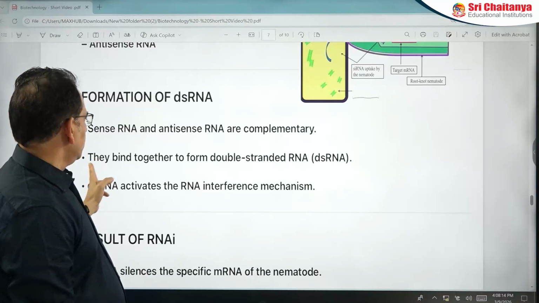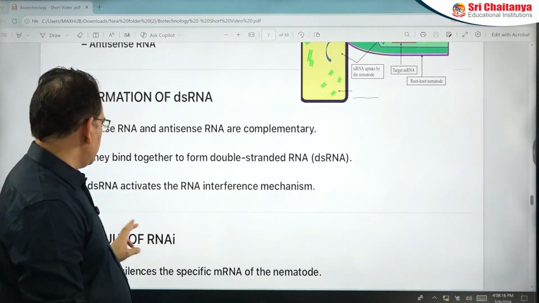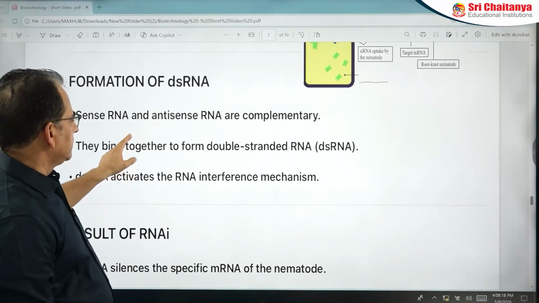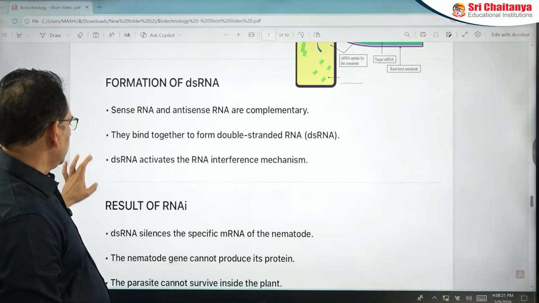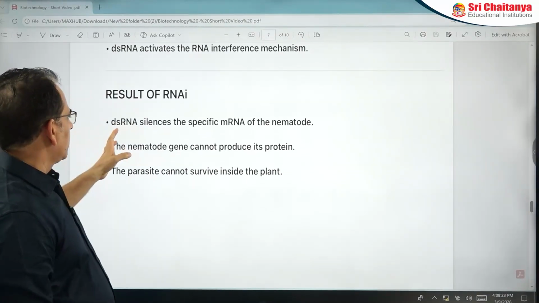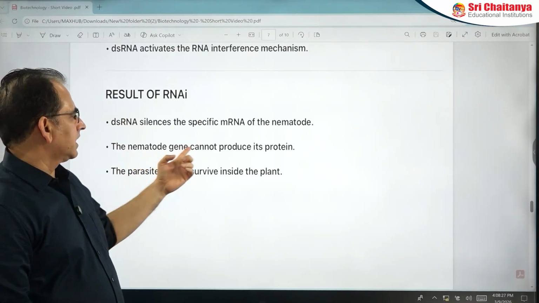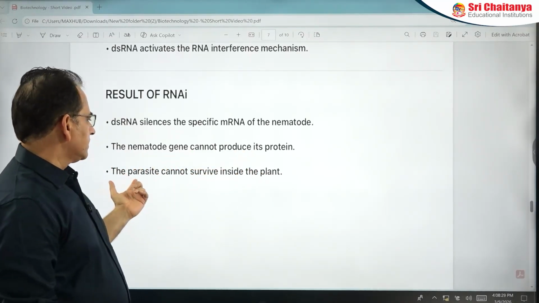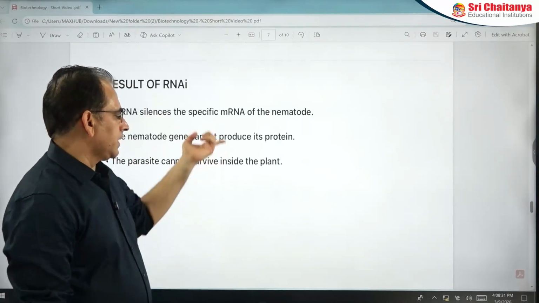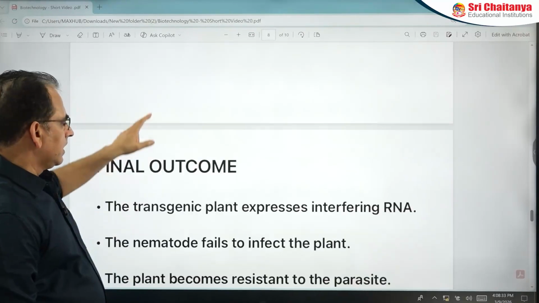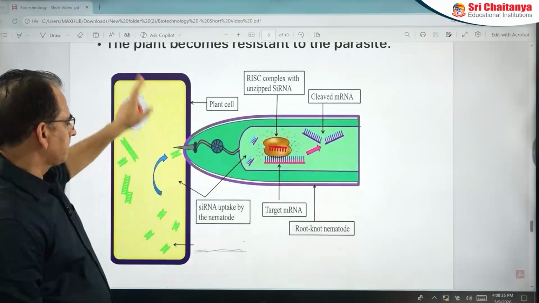They are complementary. They bind and form double-stranded RNA. This double-stranded RNA activates the RNA interference mechanism. As a result, double-stranded RNA silences specific mRNA of the nematode, and the nematode gene cannot produce its protein. The parasite cannot survive inside the plant. So finally, this nematode will not multiply.